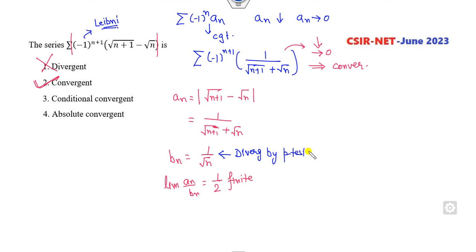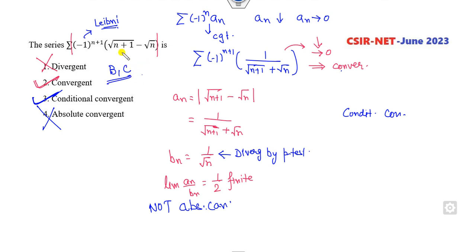P test. It means this is not absolutely convergent. So this option is cancelled out. Since this is not absolutely convergent but is convergent, it means this is conditionally convergent. So B and C are the correct options.